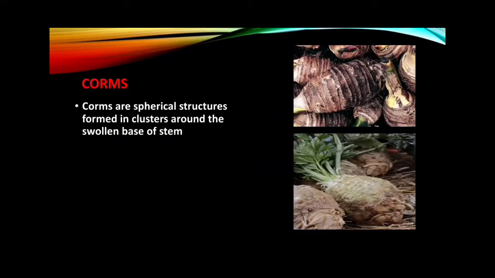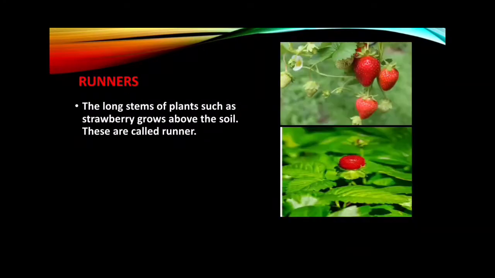Corms. Corms are a spherical structure formed in clusters around a swollen base of stem. Buds arise from the top of the corm and roots arise from the underside of it. Runners. An example of a runner is strawberry. Strawberry grows above the soil and has long stems. The buds present on the strawberry plants grow into new plants.